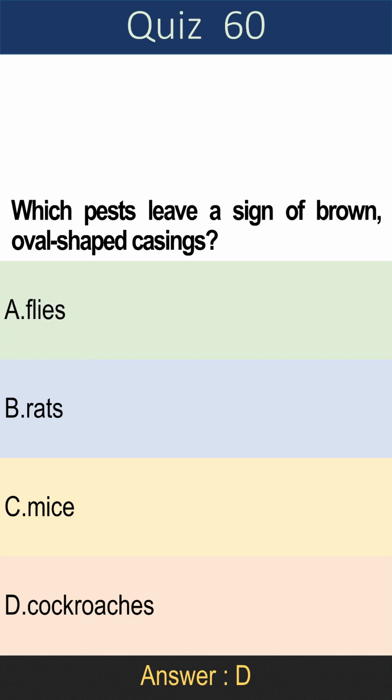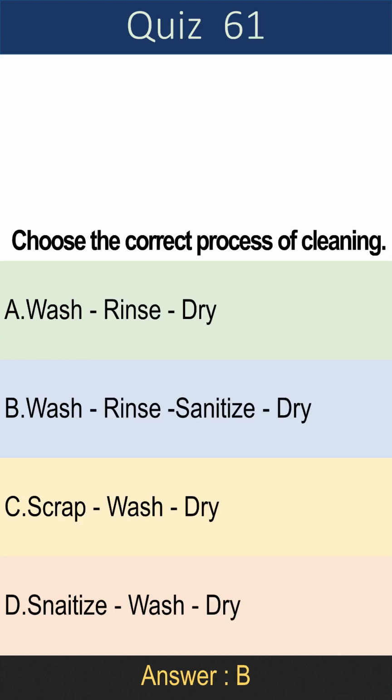Question 60. Which pests leave a sign of brown, oval-shaped casings? A. Flies. B. Rats. C. Mice. D. Cockroaches. Answer is D. Cockroaches.